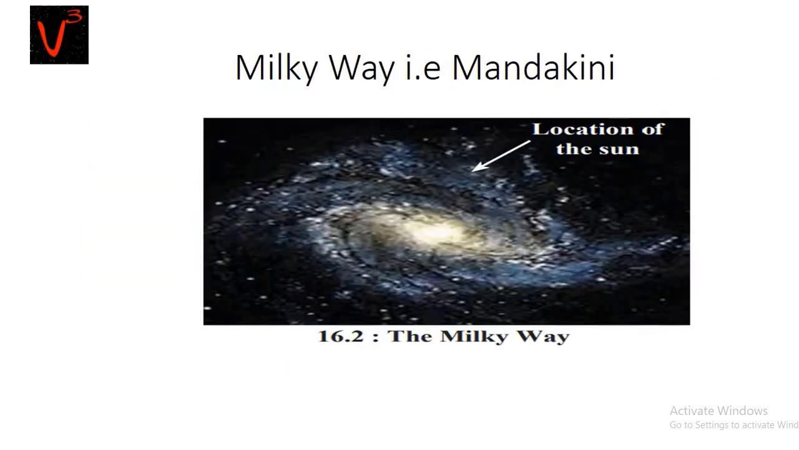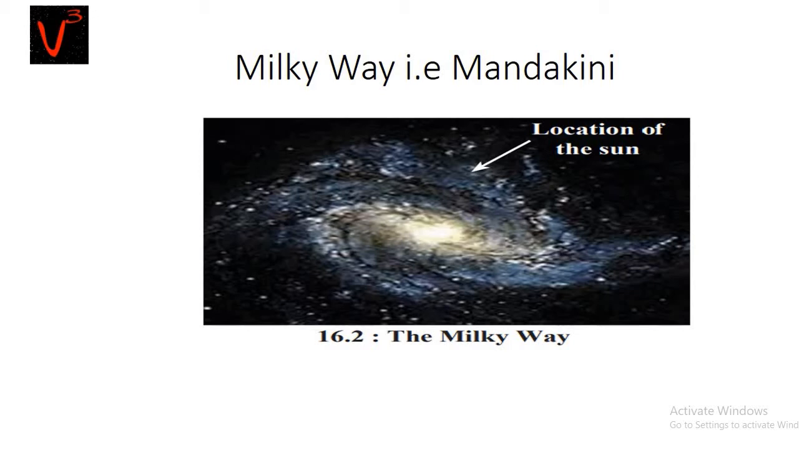If you observe the clear sky on a dark night, you will see a smoky white band full of stars spreading north-south in the sky. This is the Milky Way. It is also known as Mandakini. A group of innumerable stars and their planetary systems together is known as a galaxy. The Milky Way is the galaxy in which our solar system is located.